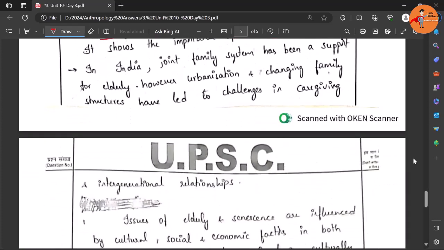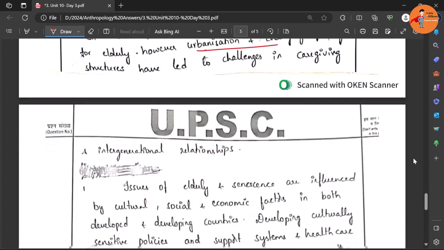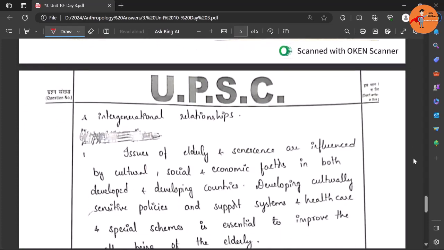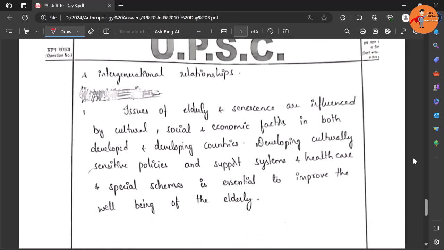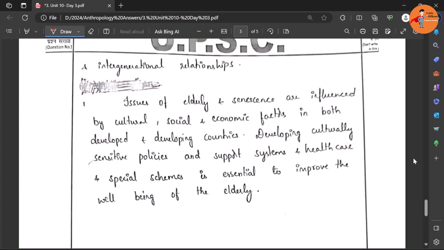Okay, so in India, the joint family system has been a support, but due to the changing society, like urbanization and nuclearization of the family, here also the elderly people are facing a lot of issues. So what is required now? One is pension, government social support, social security for the elderly people, providing pension and insurance cover.